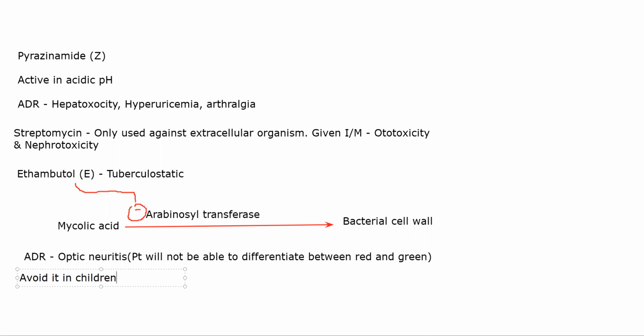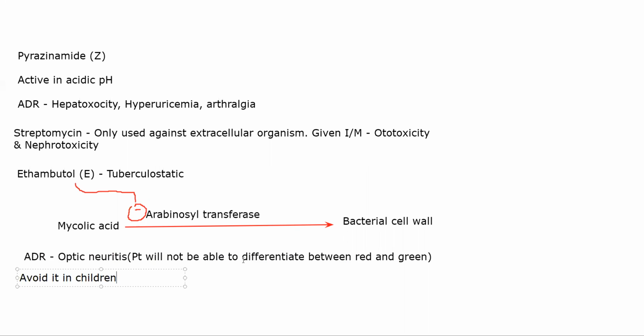At least if it is an adult, they will tell you that they are not able to distinguish between red and green. There might be some problem. Children will not be able to do that. So that is the reason for avoiding it in children. It cannot be accurately tested in them. The color blindness cannot be tested in them. So that concludes our first line treatment of TB.